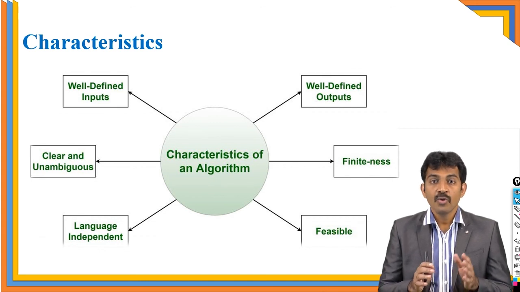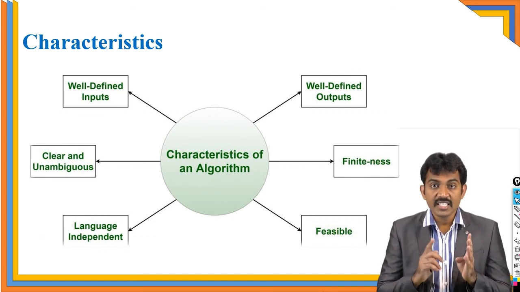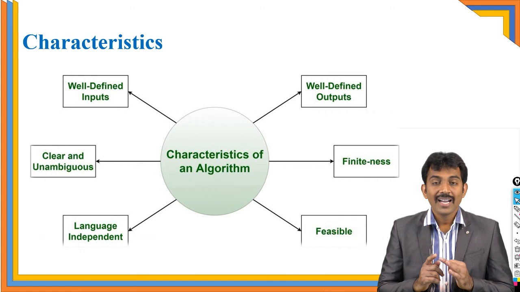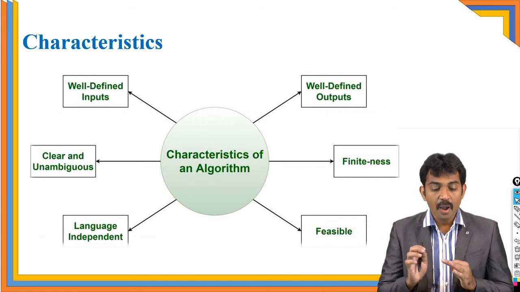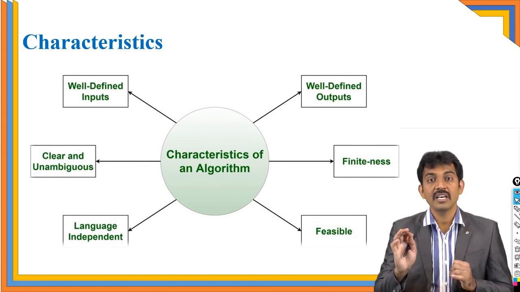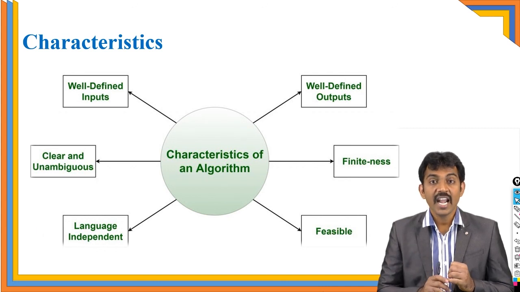Yes or no? So, what is the first characteristic? Well-defined inputs and well-defined outputs. Next, clear and unambiguous steps. Each step should be very, very clear. Next, finiteness. It should be complete within the time frame. Next, language independent.